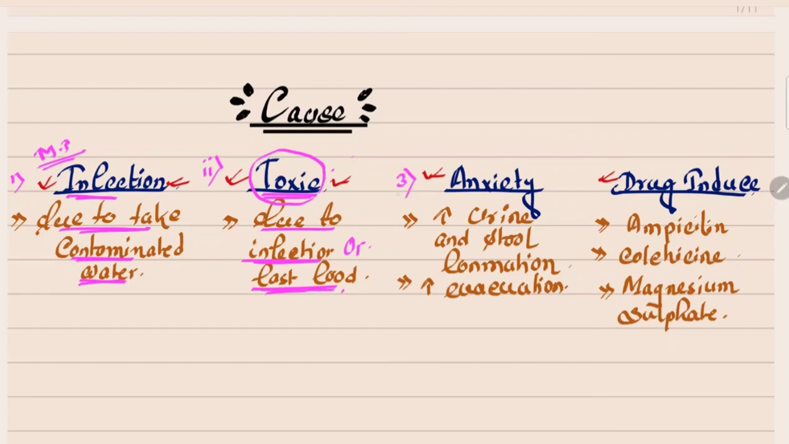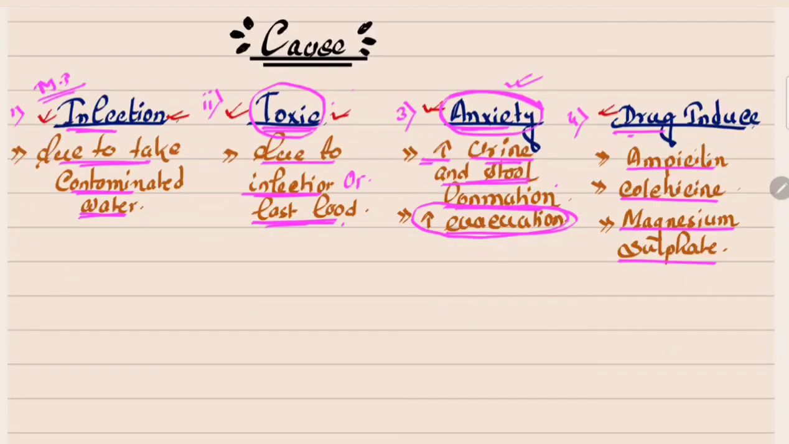Third, most important, is anxiety. In our daily life, there are various reasons for which we suffer from anxiety, and when we suffer anxiety, our urine and stool formation also increase, and when the stool and urine formation increase, it also increases the evacuation of the stool. So due to anxiety, diarrhea can also occur. Fourth, drug induced. When we ingest some types of drugs, it can also cause diarrhea. These drugs are ampicillin, colchicine and magnesium sulfate. So there are 4 reasons for which diarrhea can occur.